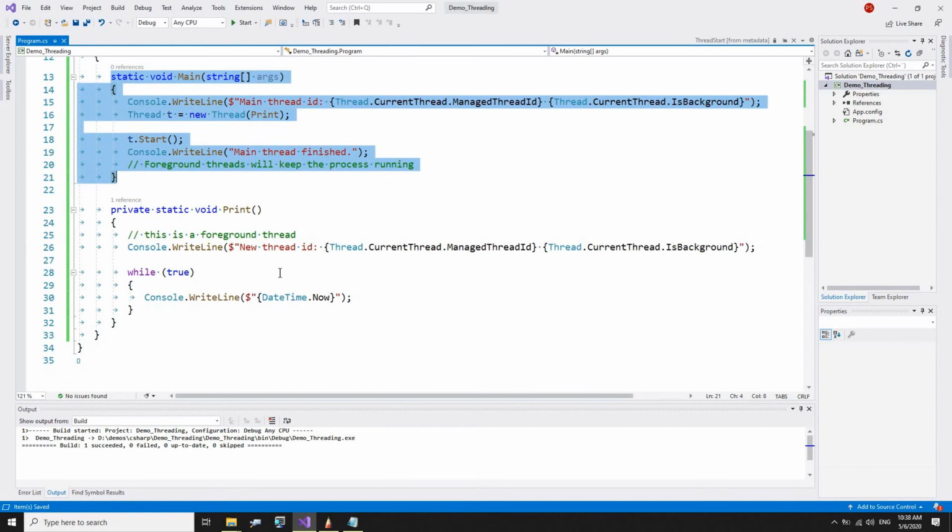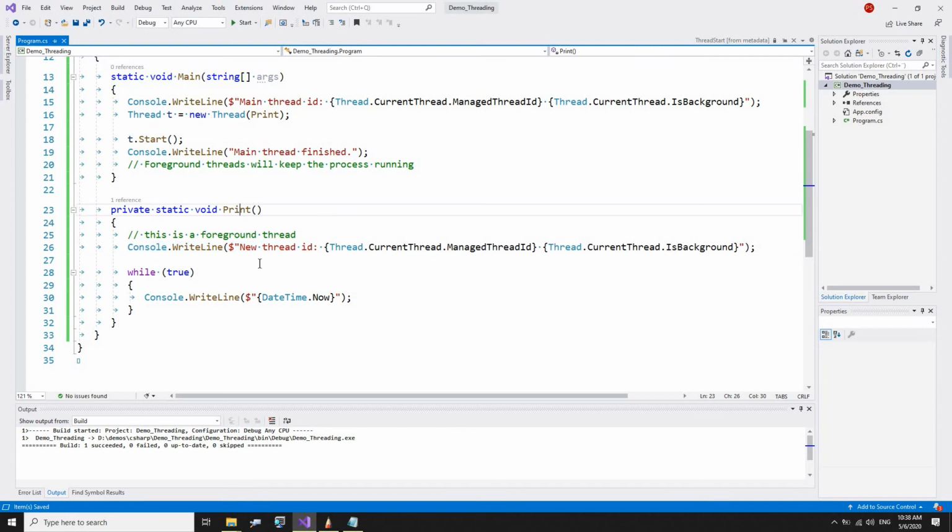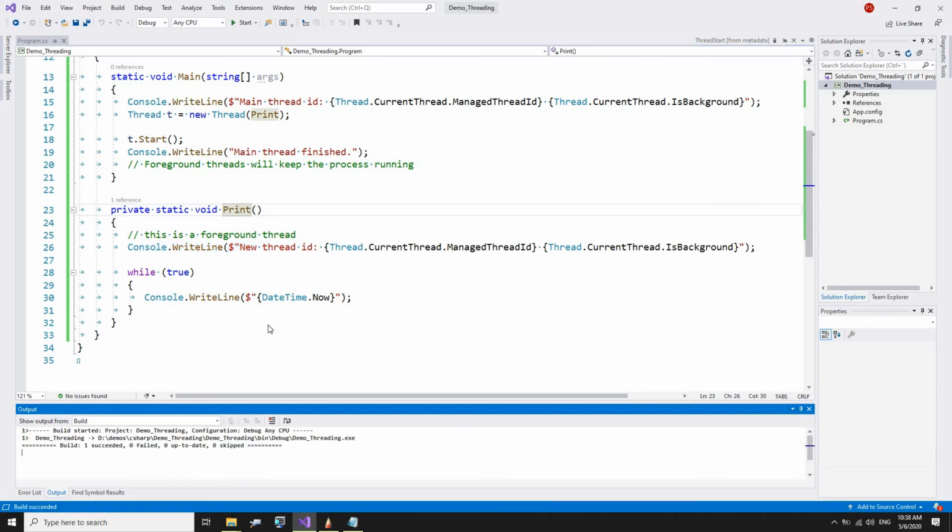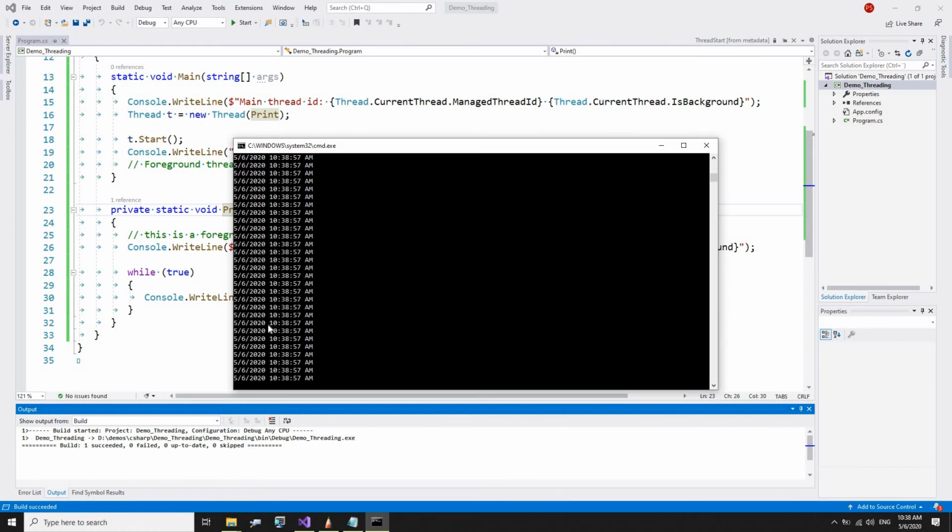But let's see if our process finishes. And as we know, since it is a foreground thread, the process will not terminate. This thread will keep the process running. Let's see. You see, it was going very fast.